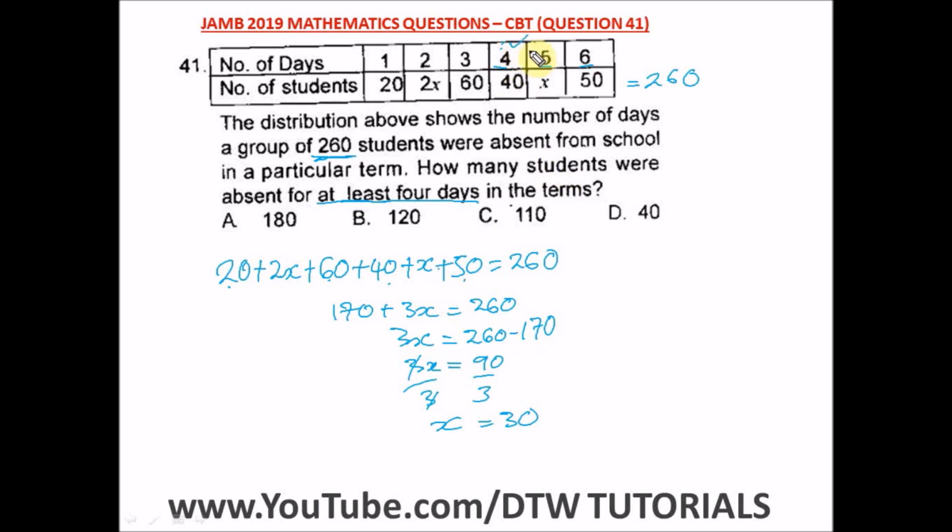So the number of students that were absent for at least 4 days means from 4 days, that's this 4, 5, 6. So we're going to add this number of students, and we've gotten our value of x as 30. So we're going to add up 40 plus 30 plus 50. 40 plus 30 is 70, and then 70 plus 50 is 120. So our answer is 120. 120 students were absent for at least 4 days in the term. And our right option here is option B.